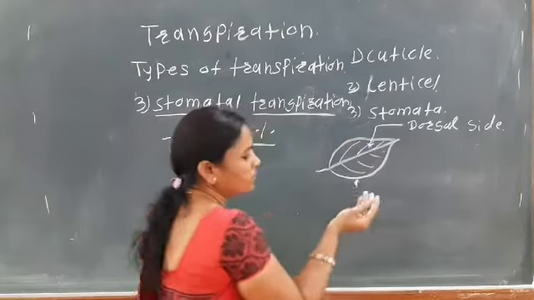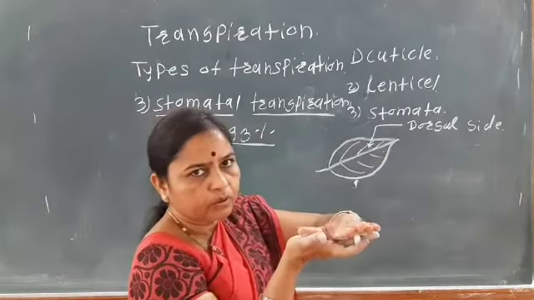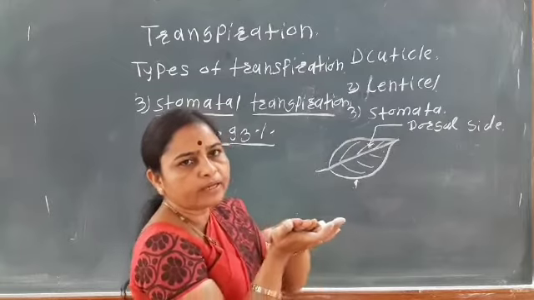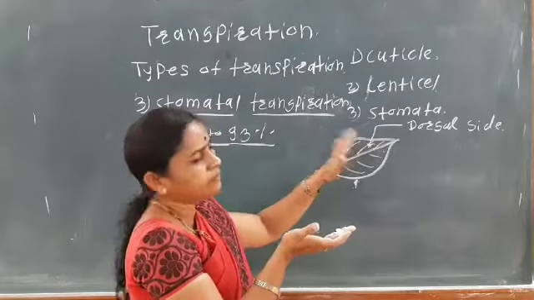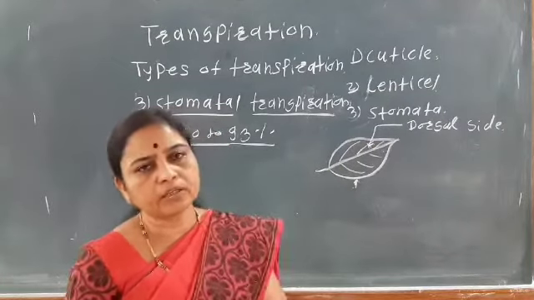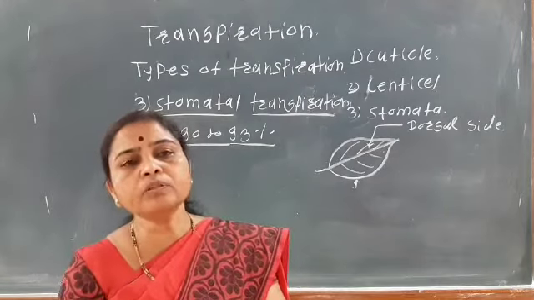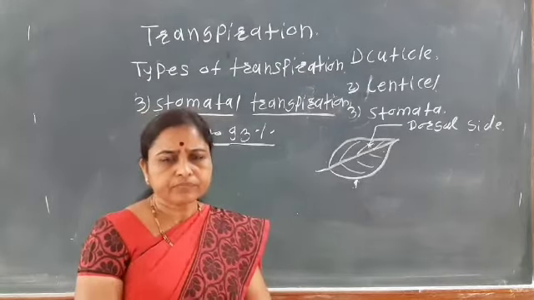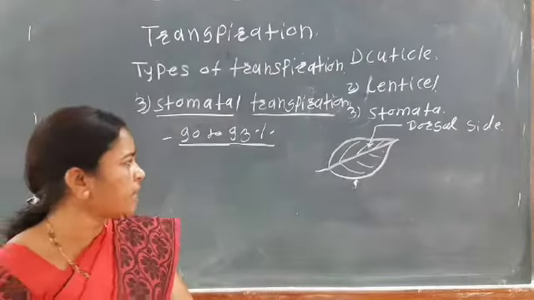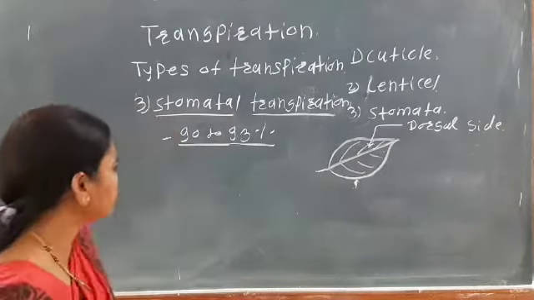Okay, so see, on the upper surface there is the distribution of the stomata. They are mainly present on the upper surface as well as on the lower surface. But depending upon the distribution of the stomata, leaves are mainly classified into three types.